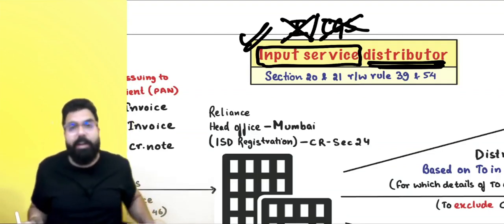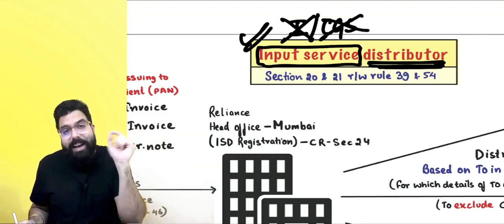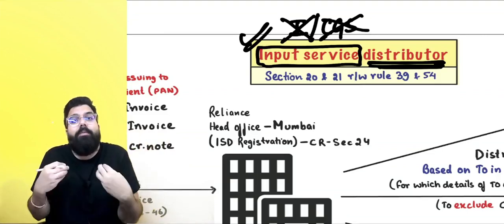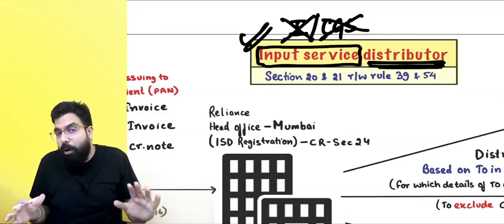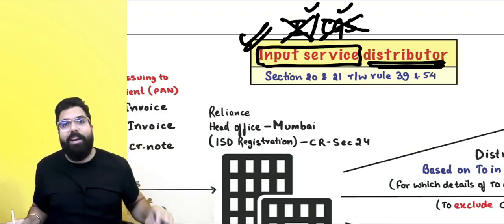Very important. They will give you in the exam input services, inputs and capital goods which are received, for which the invoices are received by the head office. Always remember, distribution related to inputs and capital goods you will never do.